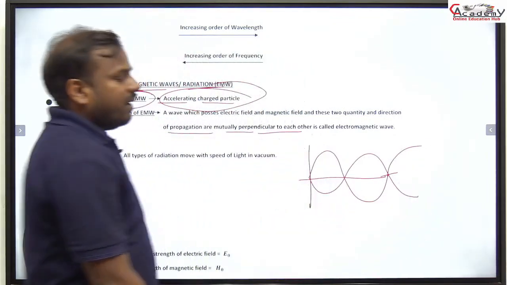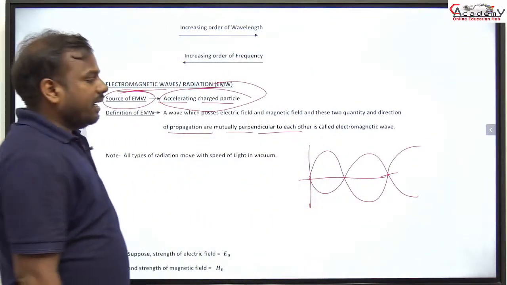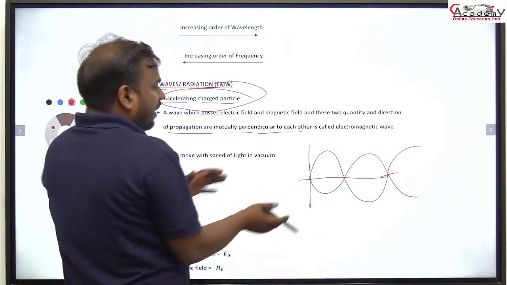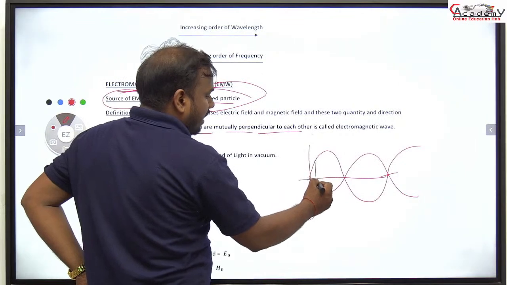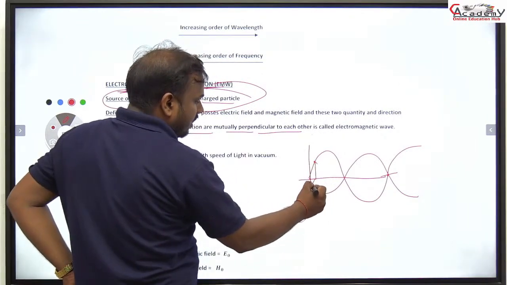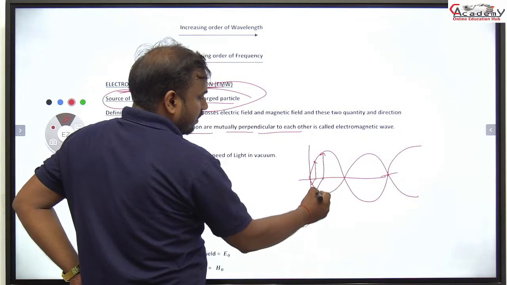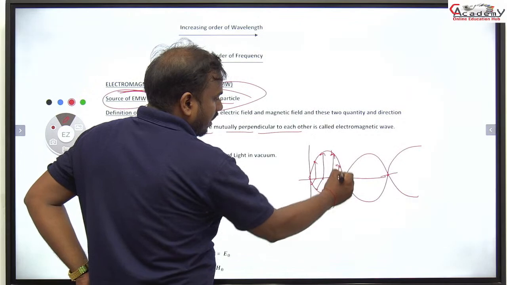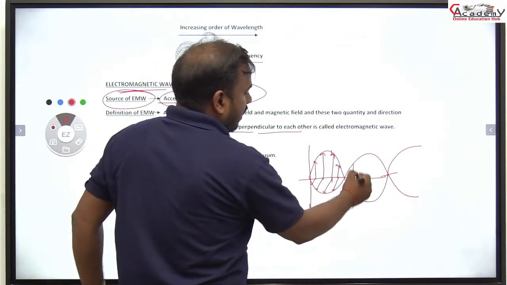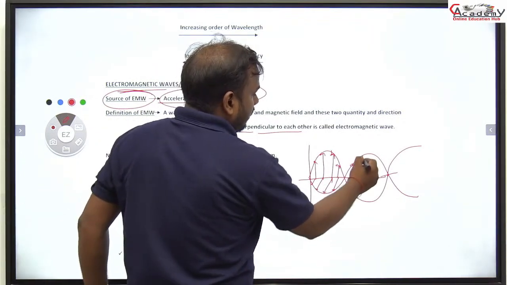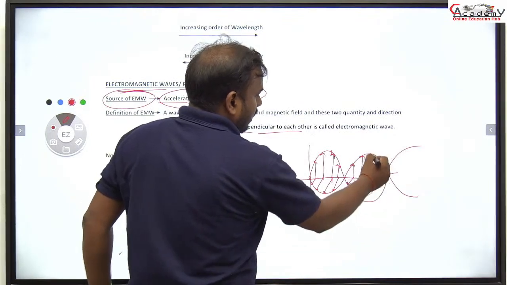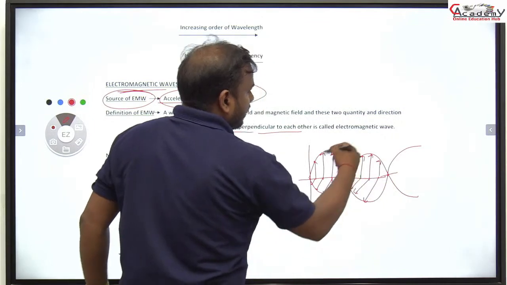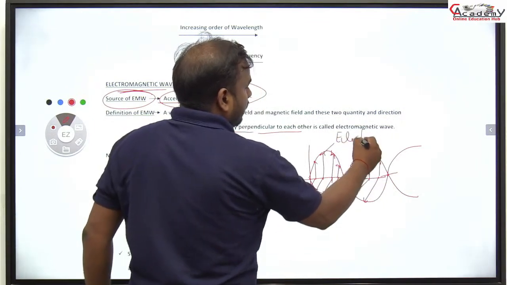Those waves propagate perpendicular to each other. Means one wave direction is like that, and the second one is like that. Both propagate perpendicular to each other. Is that clear? That is the electromagnetic wave.